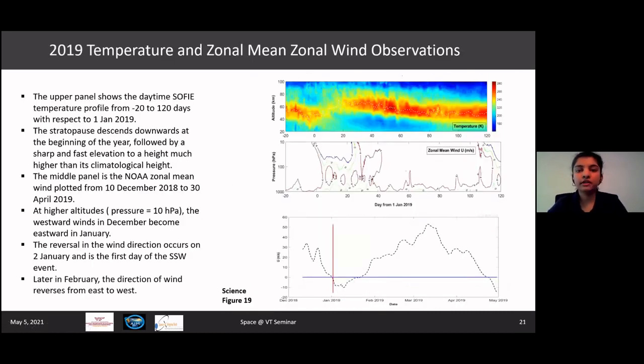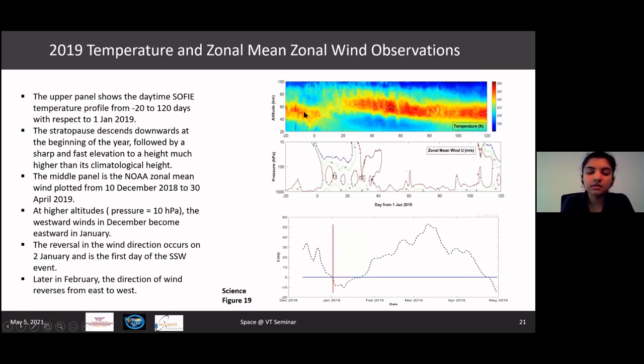So our story is basically based on the 2019 SSW event. And I have analyzed this year. And the plots here are for temperature and zonal mean zonal wind observations from SOFI. As we can see, in 2019, the plot over here is from the last 20 days of 2018 to the end of April in 2019.